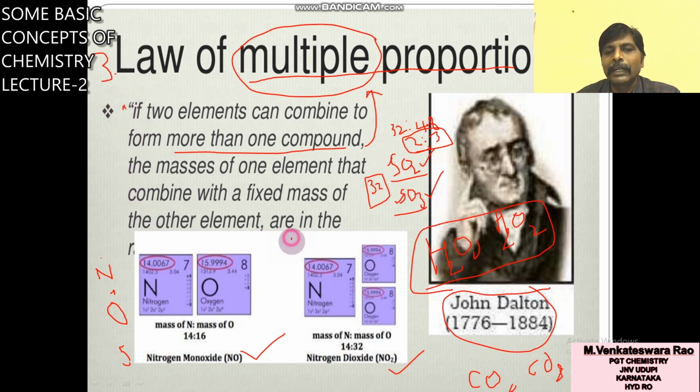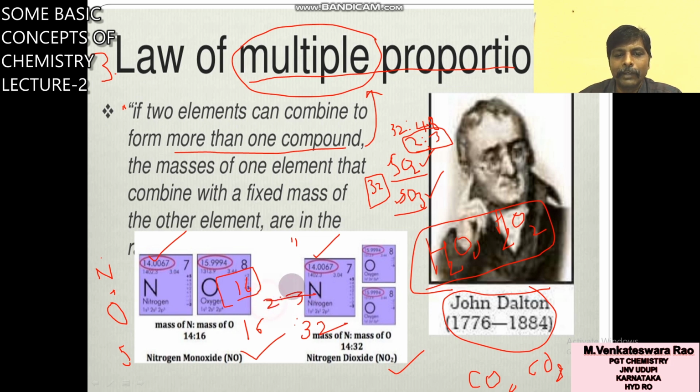Here one line overlapped. Okay. So what is the example for the law of multiple proportion? NO and NO2. You take NO as the example. What is the mass of N? 14. What is the mass of oxygen? 16. Here what is the mass of N? 14. Here 14, 14 fixed. But oxygen mass is here 16. Here 16 plus 16, 32. So 16 is to 32. Simple whole number ratio, that means 1 is to 2. This is about the law of multiple proportion.